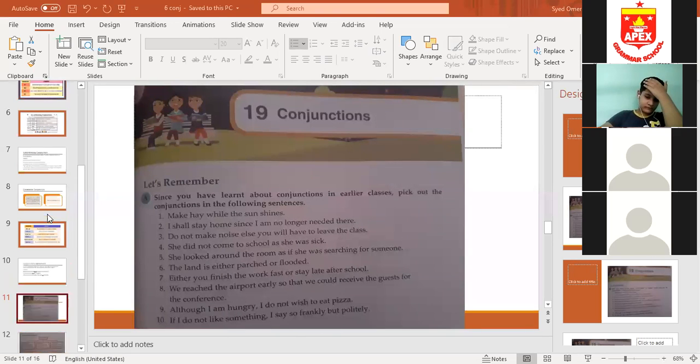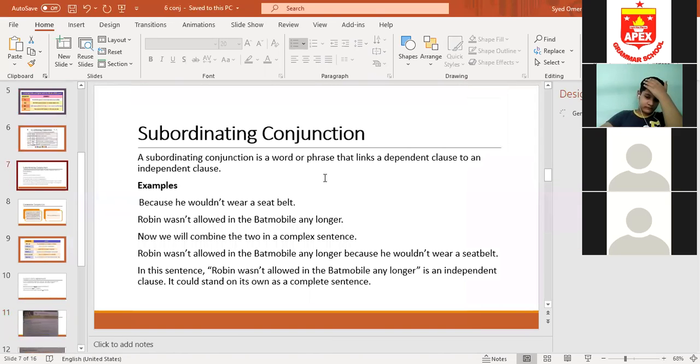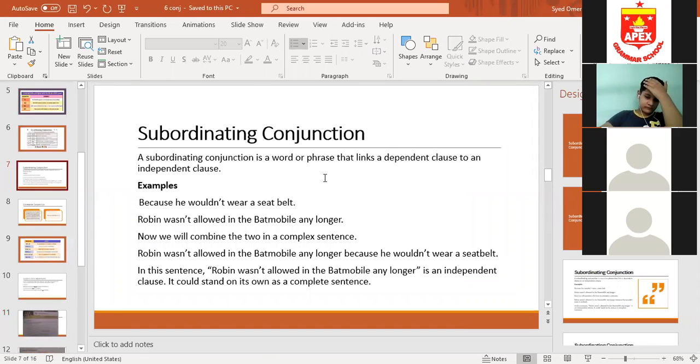Okay, now I'm going to explain the second type of clause. First, I've explained the coordinating conjunction, and I've told you a coordinating conjunction joins two simple sentences which represent independent clauses. These are 7 in number. Now, when we say subordinating conjunction, it has one independent clause and one dependent clause. Please write it down.